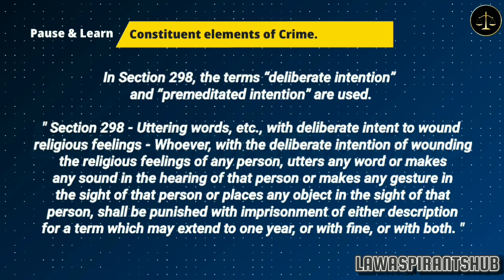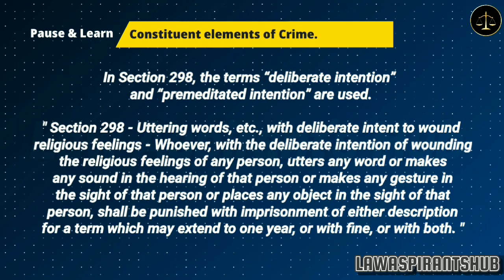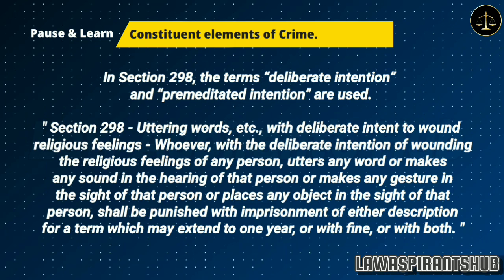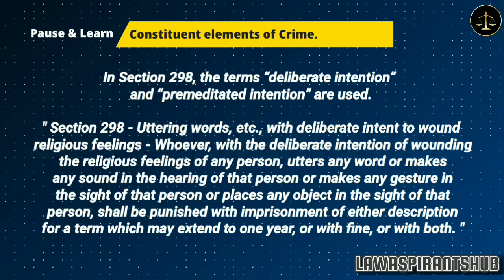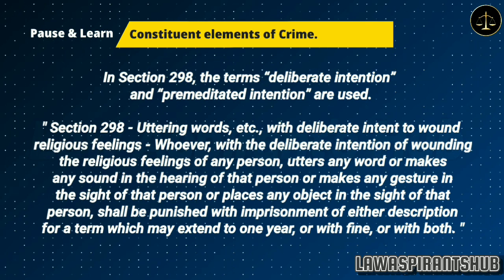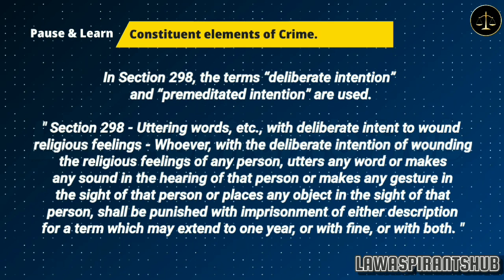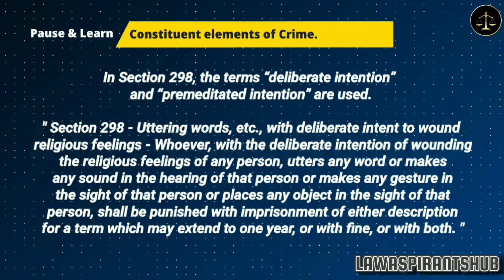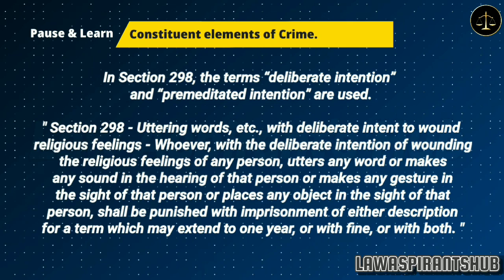2. Section 298 of IPC. In Section 298, the terms deliberate intention and premeditated intention are used. Section 298 provides for uttering words, etc., with deliberate intent to wound religious feelings. The Code provides that whoever, with the deliberate intention of wounding the religious feelings of any person, utters any word or makes any sound in the hearing of that person or makes any gesture in the sight of that person or places any object in the sight of that person, shall be punished with imprisonment of either description for a term which may extend to 1 year, or with fine, or with both.